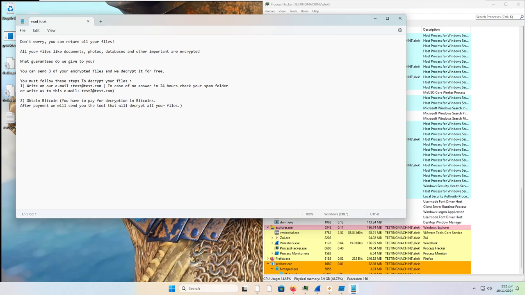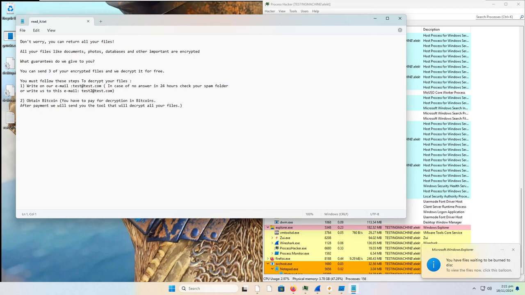Don't worry, you can return all your files. All your files like documents, photos, databases, and other important are encrypted. What guarantees do we give to you? You can send 3 of your encrypted files and we decrypt it for free.